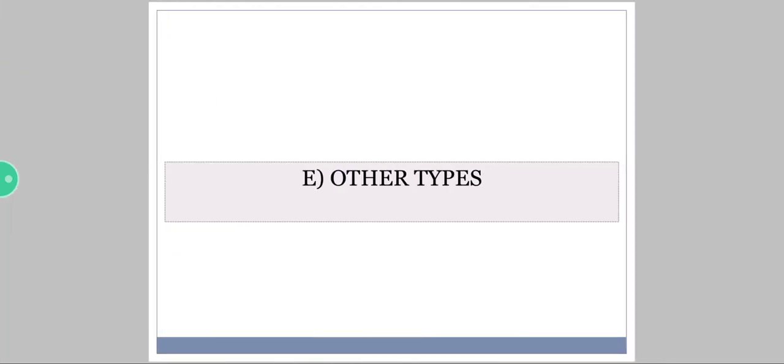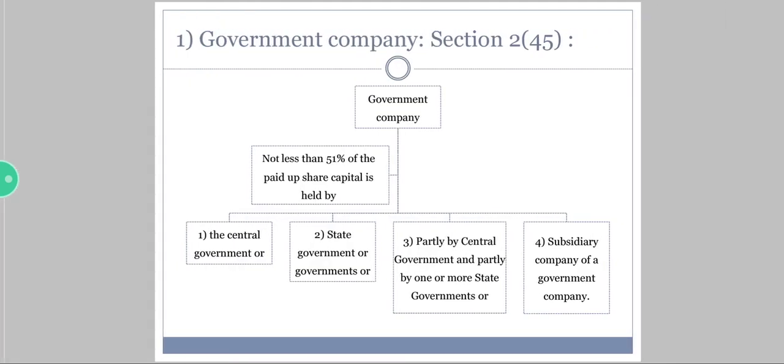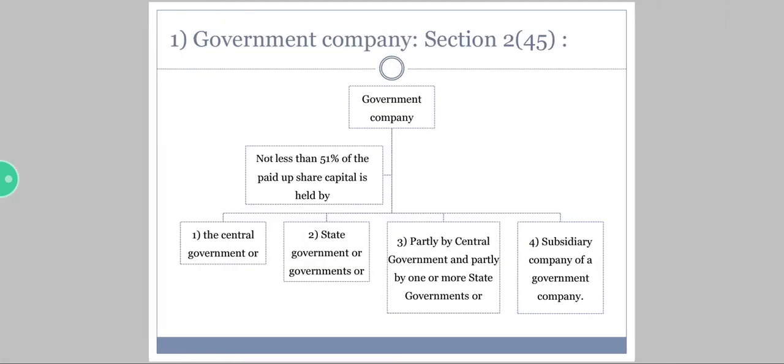Now we are going to see some other types of companies. There are 7 other types of companies. Coming to the very first one is government company. Now, if a company is said to be a government company, that company holds not less than 51% of the total paid up share capital, which is in the hands of central government or state government or governments.